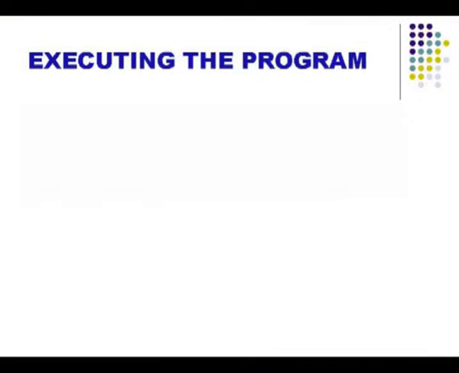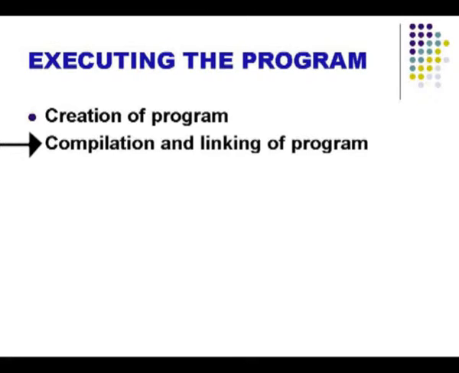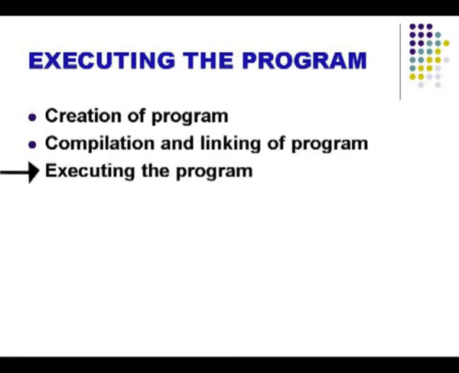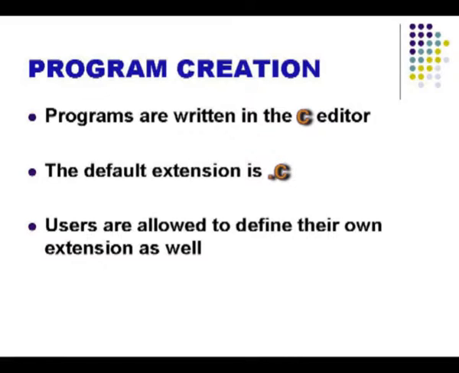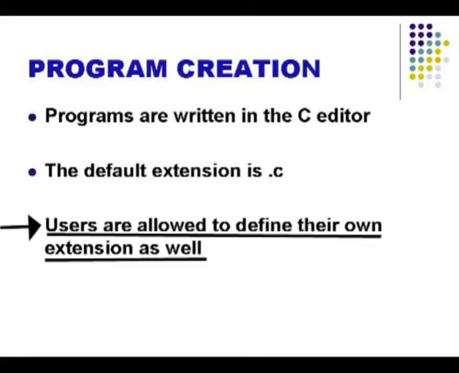This is the final point, executing the program. You have three parts. One is where you create or write a program, you compile and link it, and finally you execute it. When you create a program, it is to be written the way we saw in the structure of a C program. It should be written in the C editor, and it should have a default extension of .c. Sometimes users are allowed not to give an extension or to give their own extension. So, say you are writing a program area, it should be area.c.